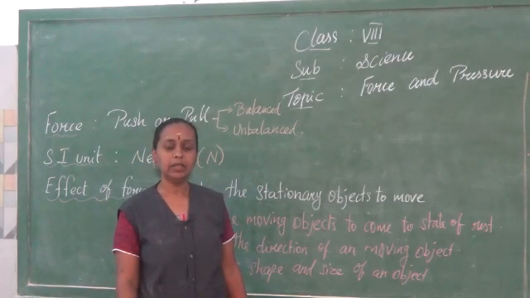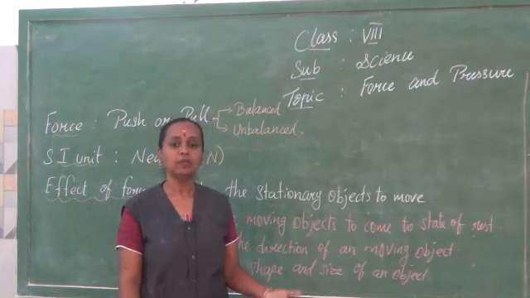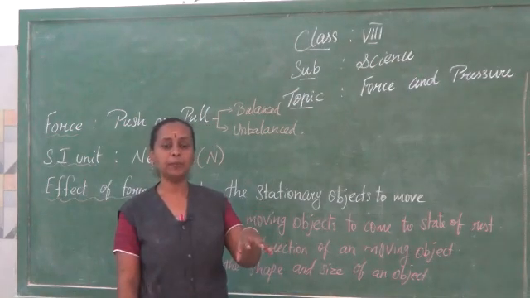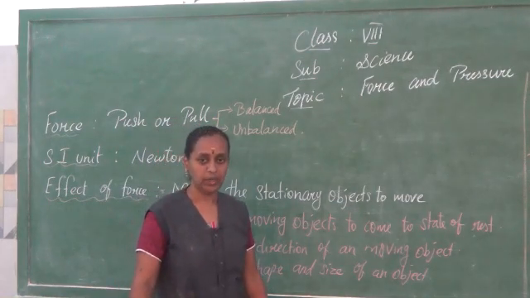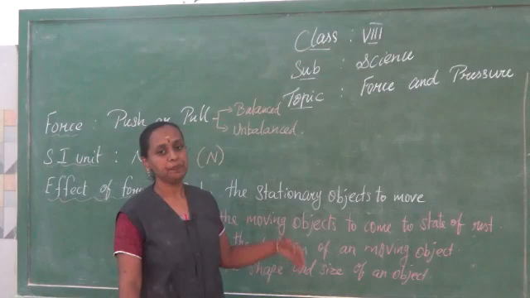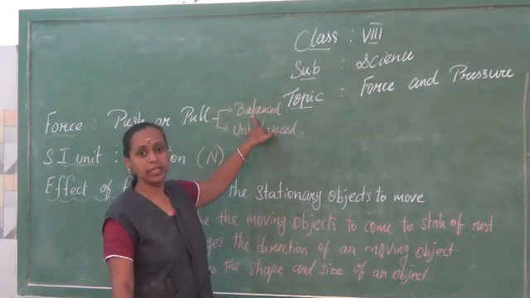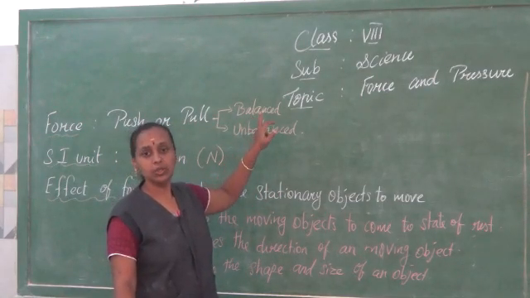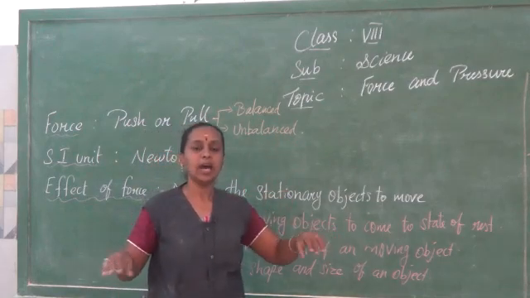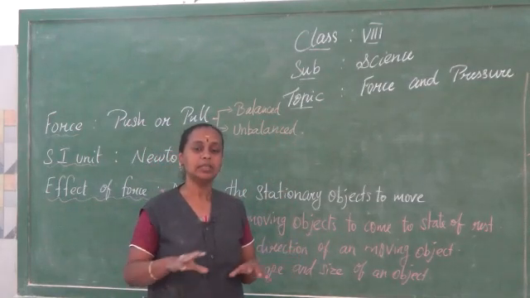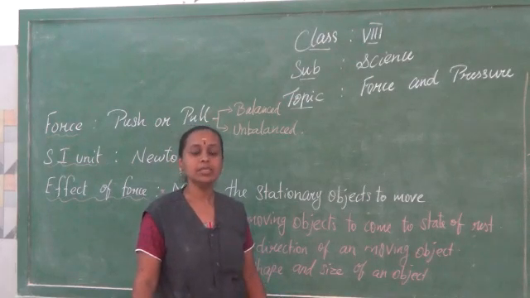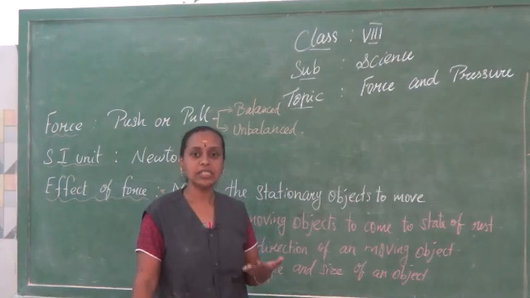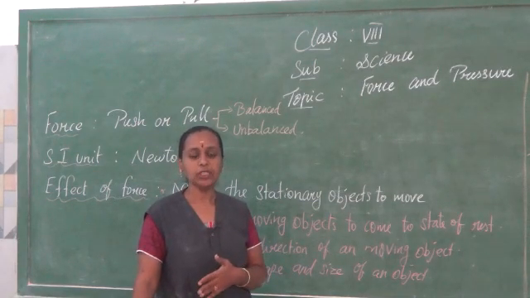The group of people applying greater force on the rope will be the winner. Here we can say it is a balanced force when there is no motion. For example, if both sides are pulling with the same force, the rope will not move. So, here there is no motion because equal force is applied on both sides.